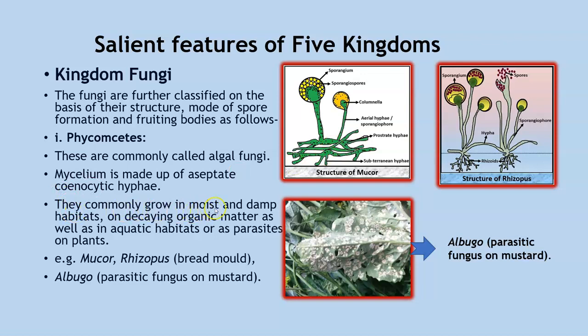They commonly grow in moist and damp habitats, on decaying organic matter, as well as in aquatic habitats, or as parasites on plants. So let us have a look at the examples. We have Mucor and Rhizopus. This is how Mucor looks. This is how Rhizopus looks. They are also called bread molds, the ones responsible for spoiling your bread. Then you have Albugo, which is a parasitic fungus on mustard. Have a look at this mustard leaf here. You can see the fungal growth. So as said, some of them are also parasites on plants.